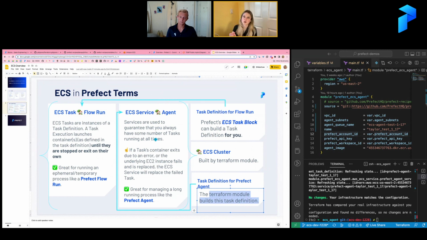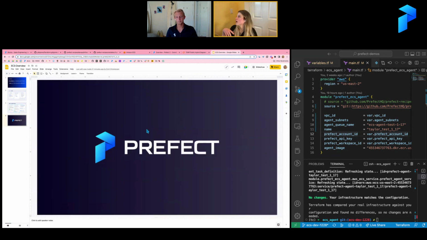And that agent, once it's created, is going to make sure that a work queue is created on the other side of things. You can think of this as the cloud infrastructure, and then the work queue will be created in Prefect Cloud.